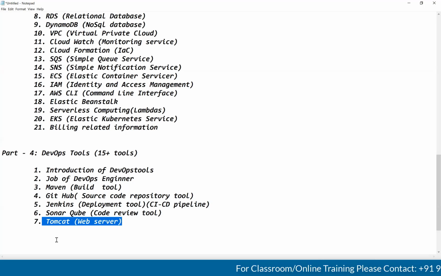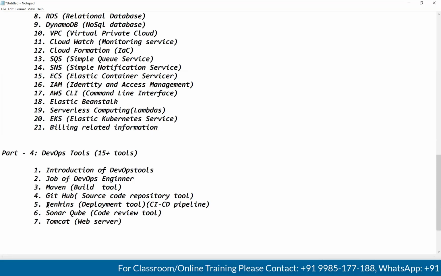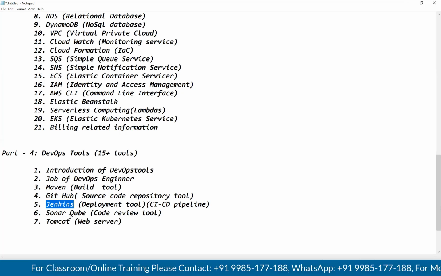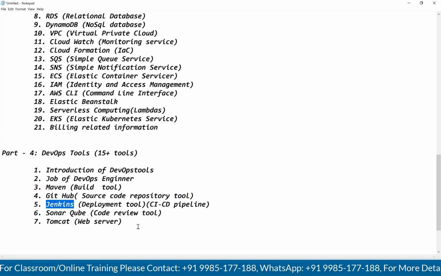Then I will show how to deploy the application in the Tomcat server manually through the user interface. Later, I will explain how Jenkins will deploy the application in the Tomcat server automatically. All those things I am going to discuss with examples, guys.